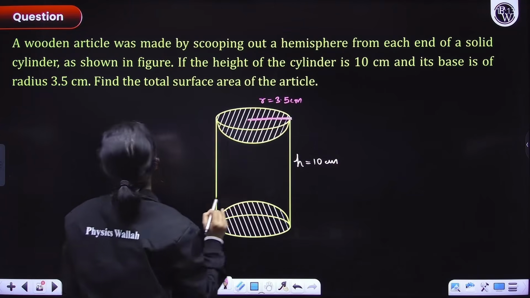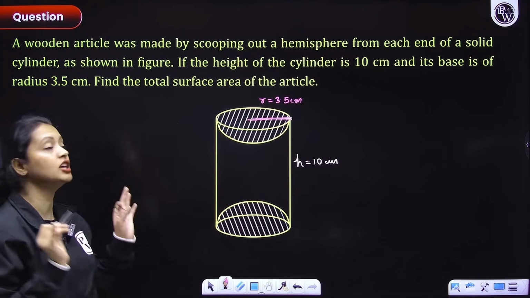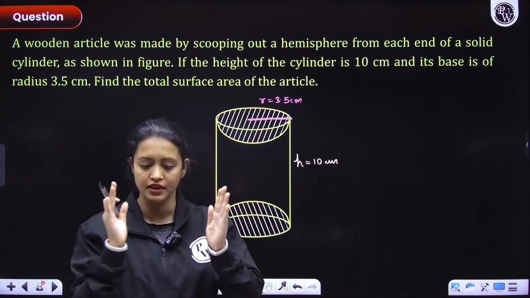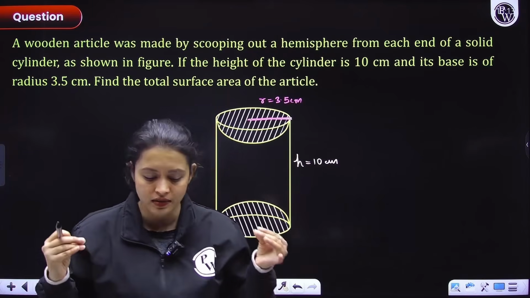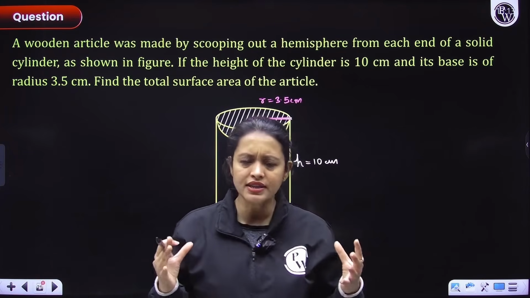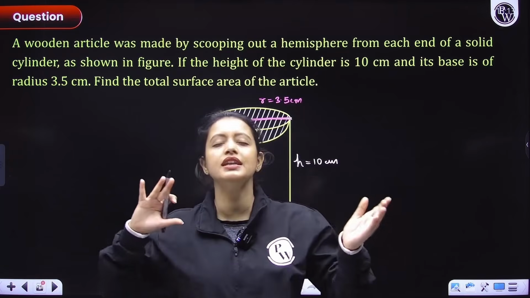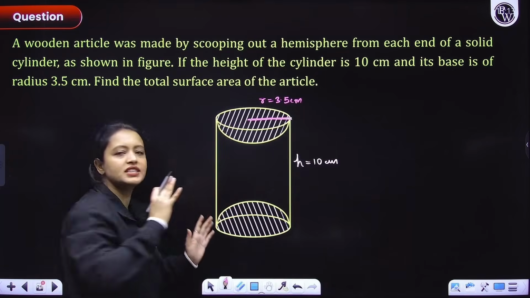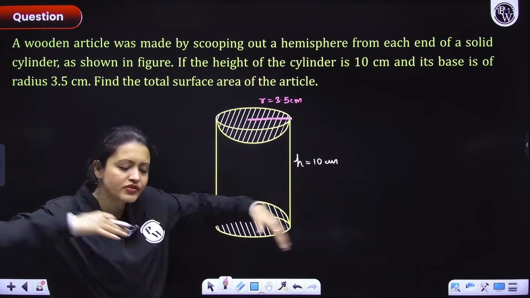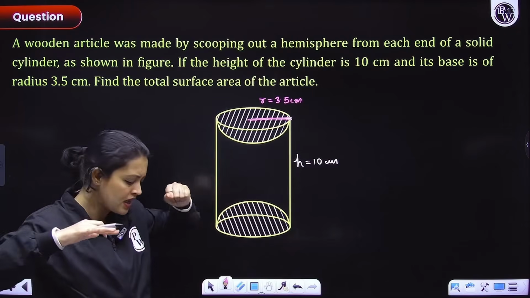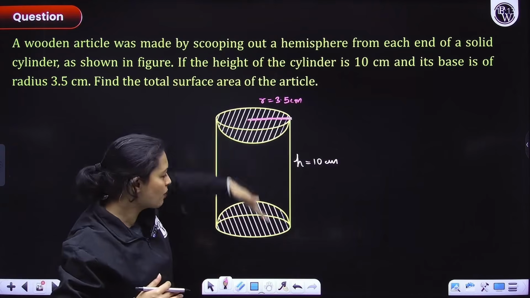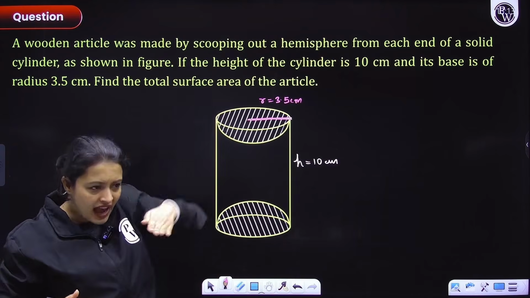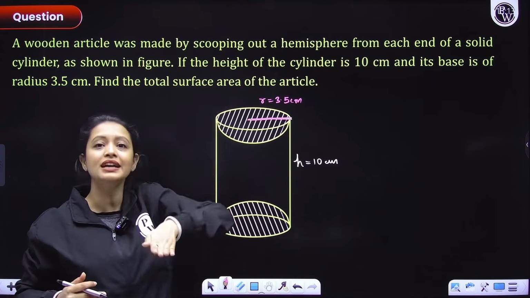We have to figure out the total surface area of this article. Let's close our eyes and visualize this article. Whatever this article is, first of all, its total surface area would be made up of the curved surface area of the cylinder. That's very obvious. Now think about the top and the bottom. On the top, we have a hemispherical depth.